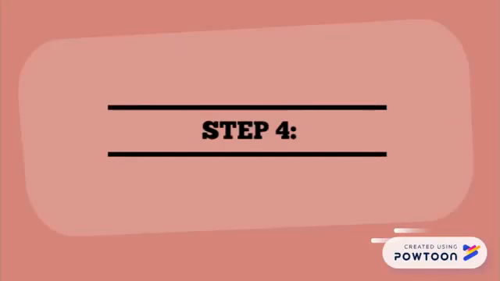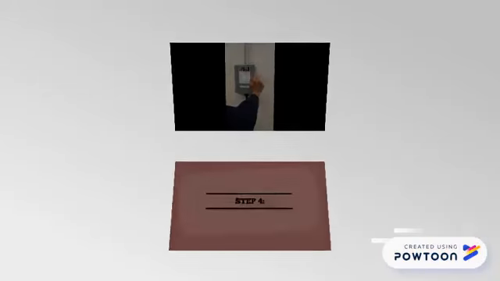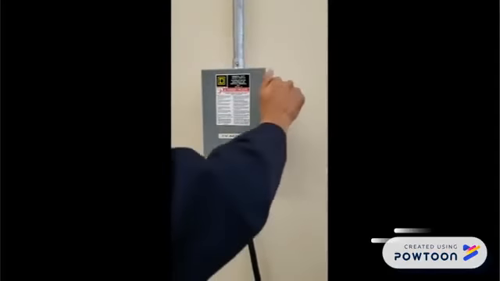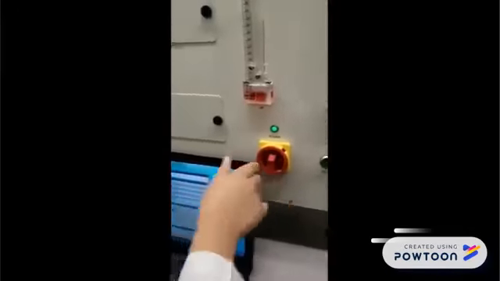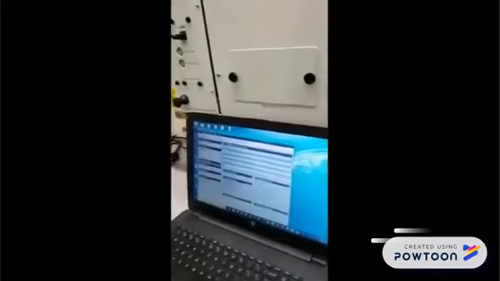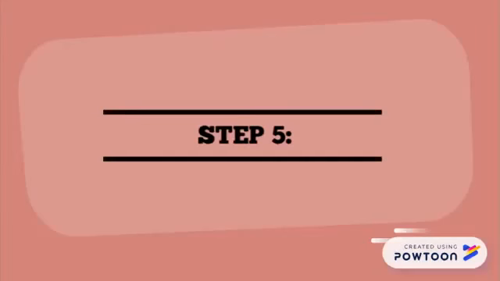Step 4. Turn on the switch of the wind tunnel voltage source and turn the knob to activate the wind tunnel motor. Step 5.